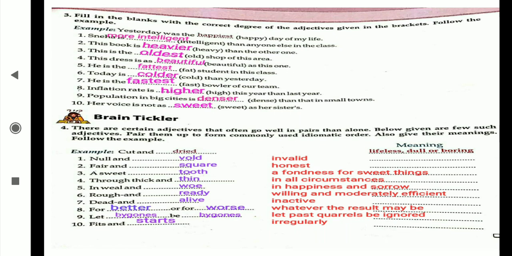Now third question, fourth question also you are going to complete in the textbook. The third question is, Sneha is more intelligent than Kim. That's why more intelligent. This book is heavier than. Er form, why? Because than has come. The Kim. That's why oldest. This is the oldest shop of this area. This dress is as beautiful as this one.